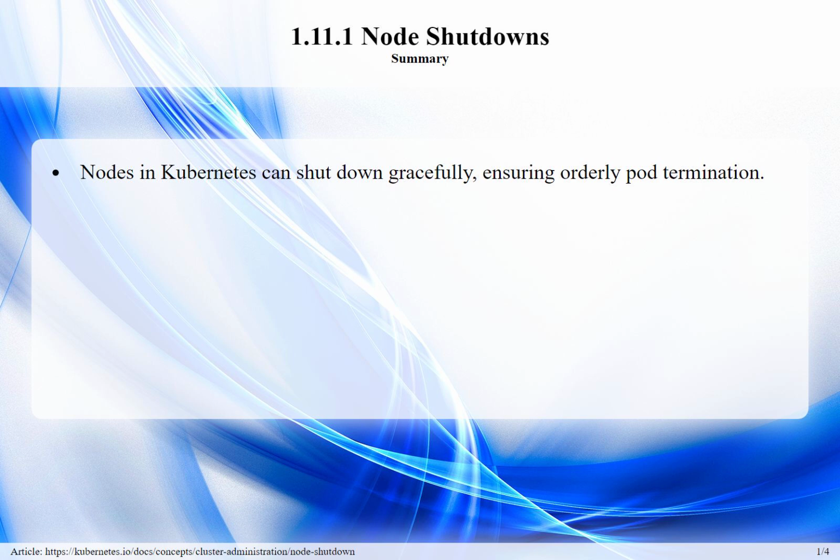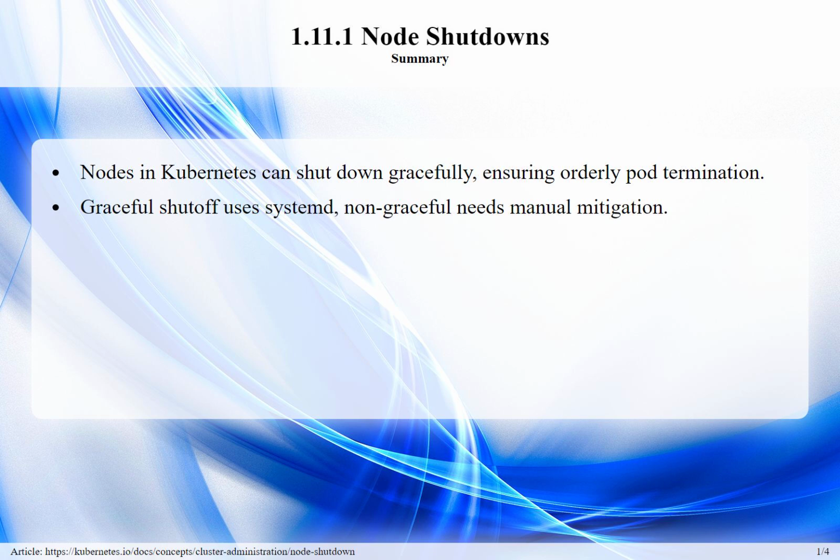Nodes in Kubernetes can shut down gracefully with a plan or unexpectedly due to external influences. A graceful shutdown involves the kubelet managing pod termination in two phases, ensuring regular pods and critical pods are stopped sequentially, reducing the risk of workload failures. The shutdown process is configurable and utilizes systemd inhibitor locks for managed delays.